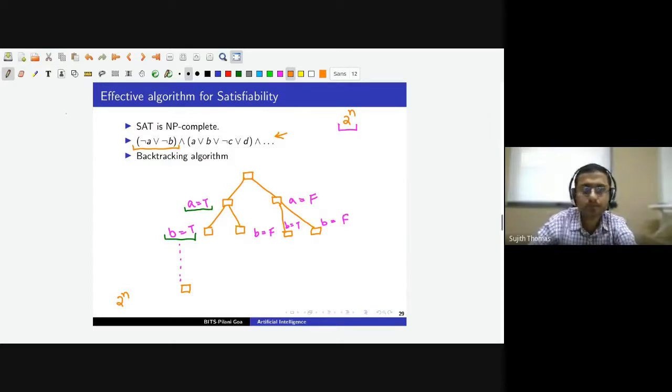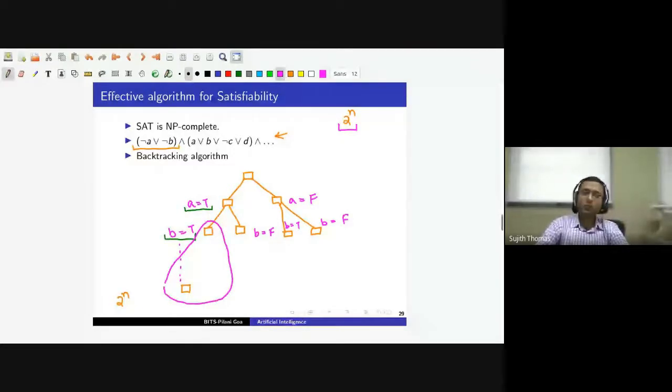So when we find that some clause cannot be satisfied, we can prune the tree at this point. Basically the algorithm will backtrack. When A is equal to true and B is equal to true, one of the clauses will not be satisfied. At that point, we don't have to check other possibilities that start with A is true, B is true, which means we can prune the subtree rooted at A is equal to true and B is equal to true.